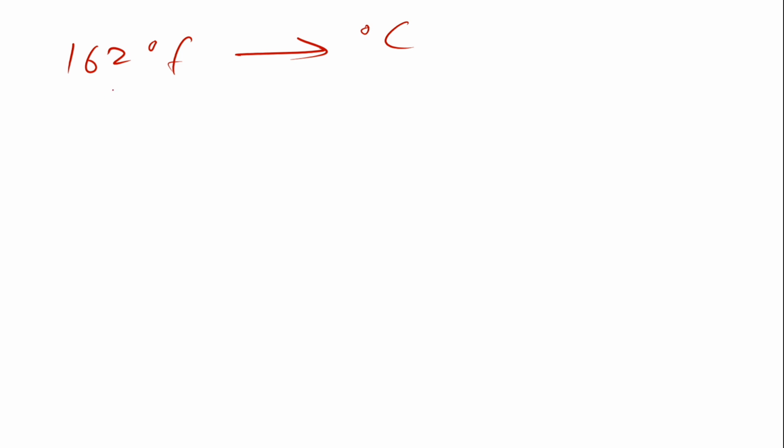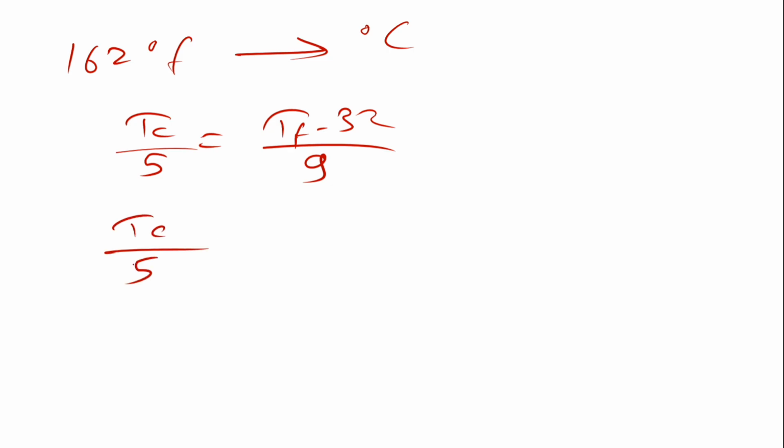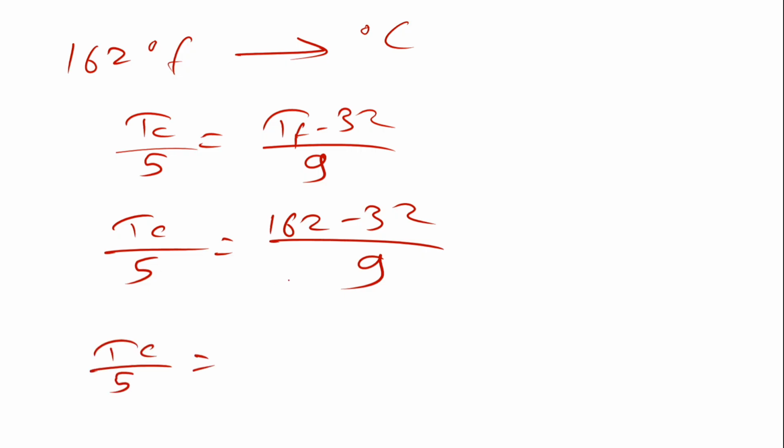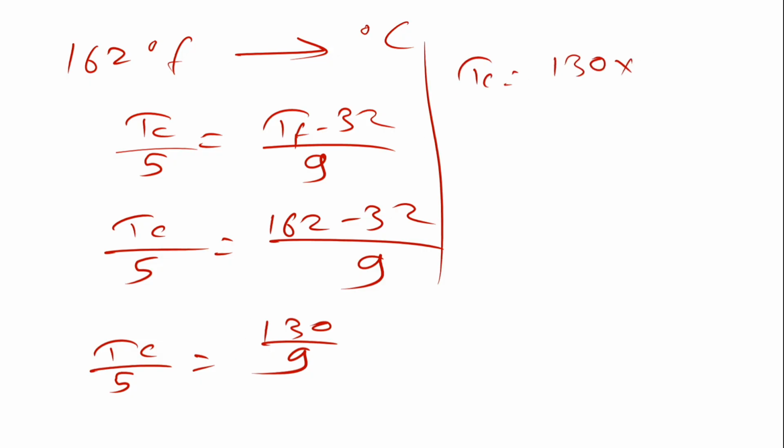Now I'll again use the same formula: Tc by 5 is equal to Tf minus 32 by 9. Tc is not given, Tf is given as 162, so 162 minus 32 divided by 9. Tc by 5 equals 162 minus 32, which is 130, by 9. So Tc is equal to 130 into 5 divided by 9. I can cancel it out.